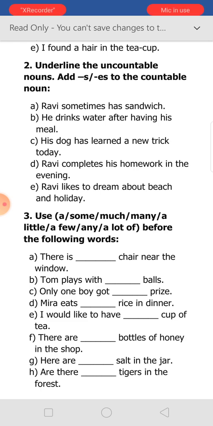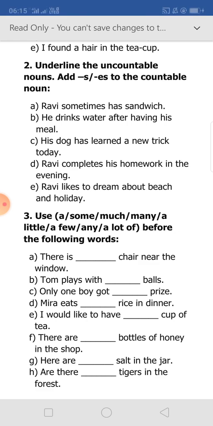Number 3, use a, some, much, many, a little, a few, any, a lot of before the following words. Number A, there is dash chair near the window. Number B, Tom plays with dash balls. Number C, only one boy got dash prize.